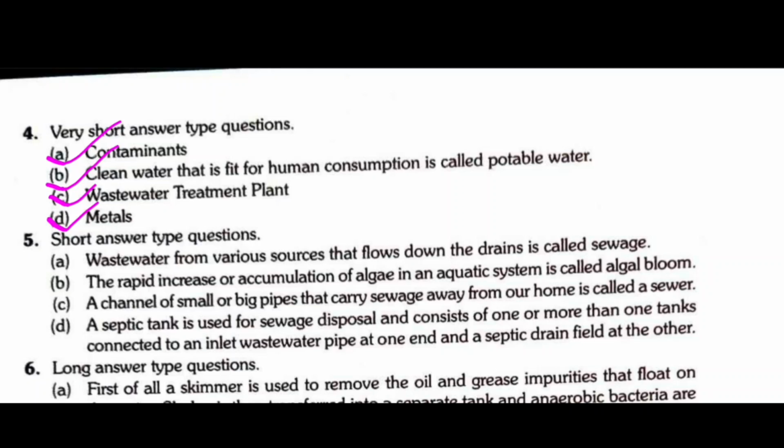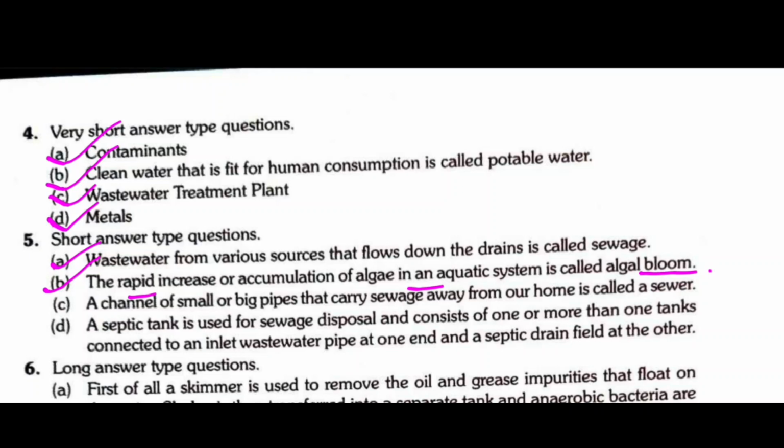Then short answer type questions. Define sewage. Sewage means wastewater from various sources that flows down the drains. Then B, what is algal bloom? The rapid increase or accumulation of algae in an aquatic system is called algal bloom.